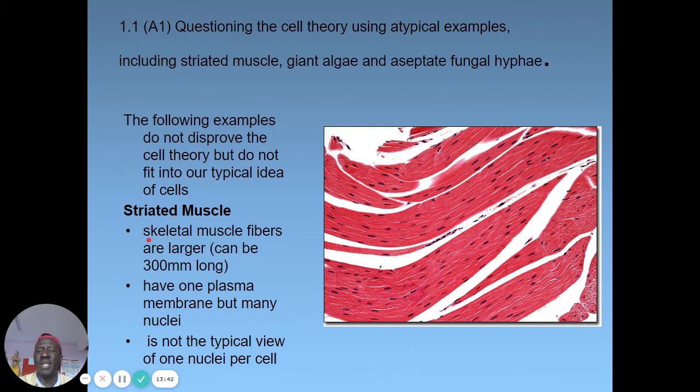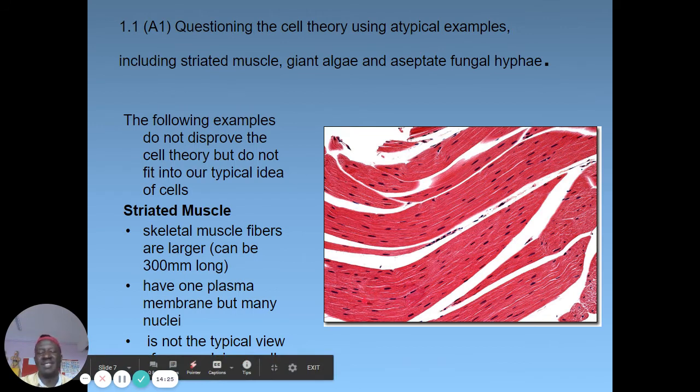So striated muscles like skeletal muscle fibers can be bigger than 300 millimeters long, as compared to the cell which we looked at before, which was like 10 micrometers. Yes, striated muscles are what we call muscle cells, but they are larger than the previous cell size we saw. So this brings a discrepancy. Number two, they also have one plasma membrane but many nuclei. Some of them are multinucleated but with one plasma membrane. So that's another discrepancy. There we were looking at one cell, one cytoplasm. So this tries to disprove the cell theory.